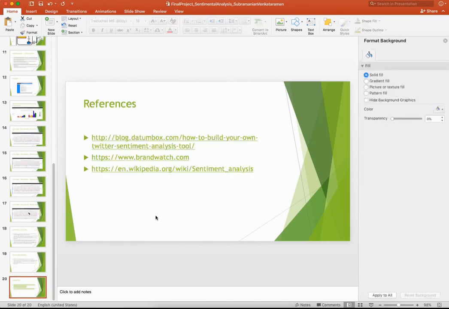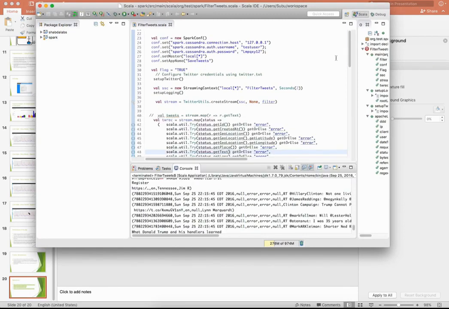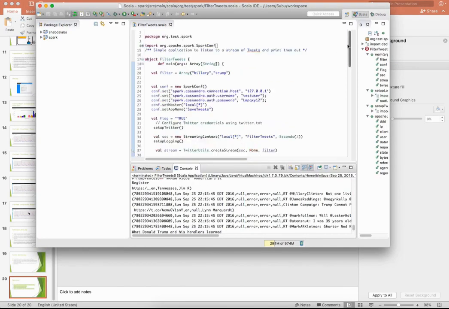Some of the references are also given here. Now let's look into the execution part of this project. This is my Spark program written using Scala.